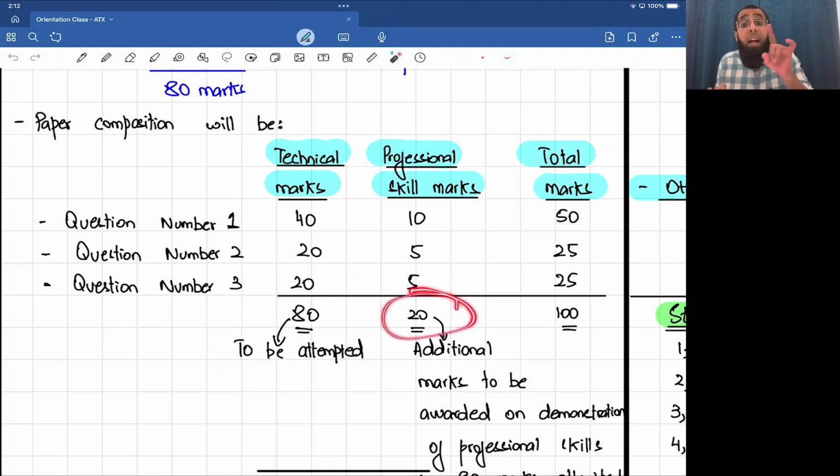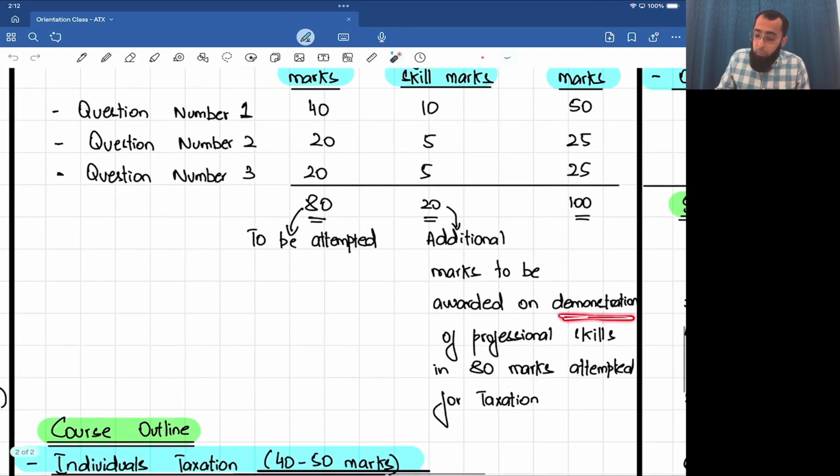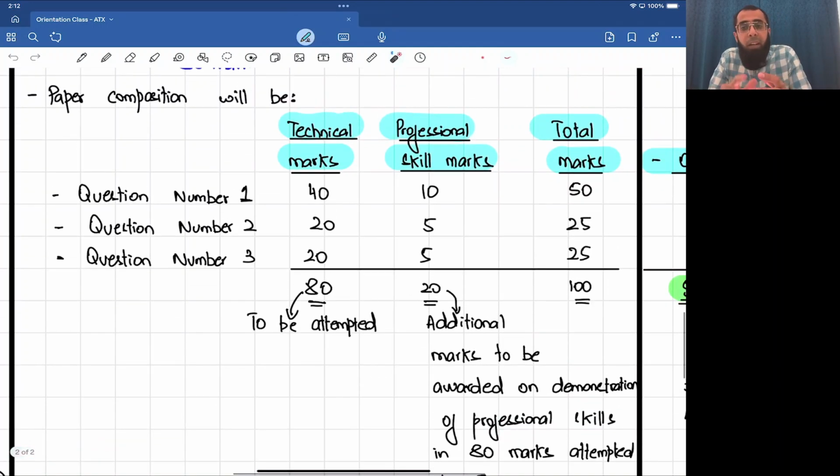These 20 marks are a gift. These 20 marks are additional. What you have to do is demonstrate your professional skills. For these 20 marks, you don't have to do any calculation or attempt any extra requirement. Just attempt the 80 marks in a professional manner. Use proper wordings, give headings, follow the format, analyze the rules, relate to the scenario, give practical advice.